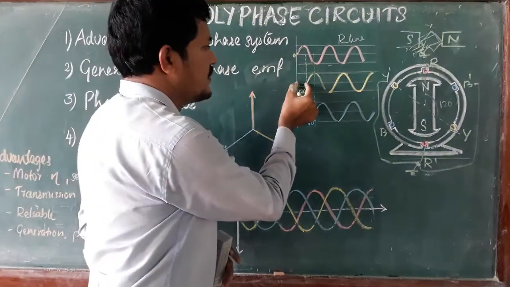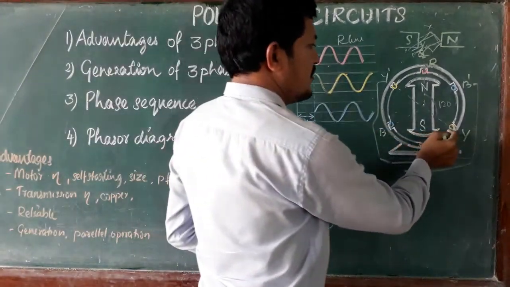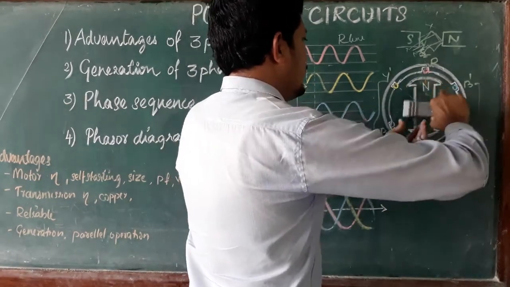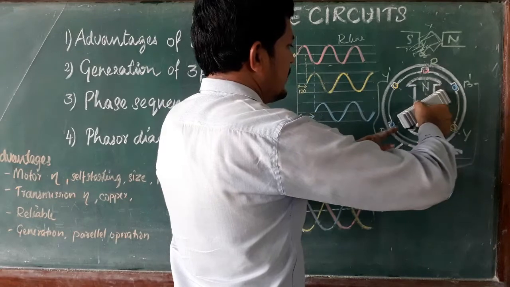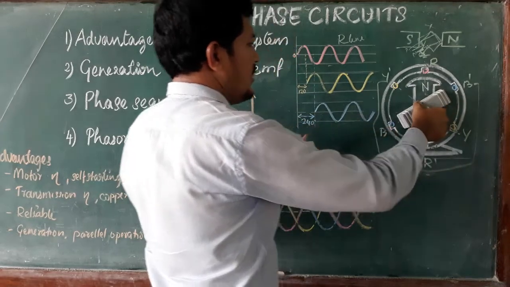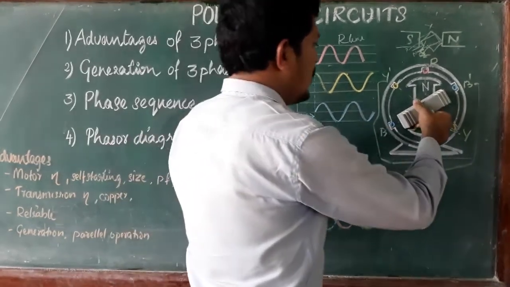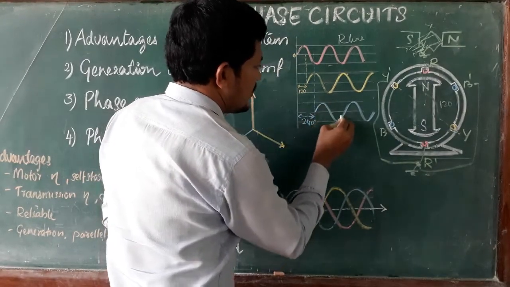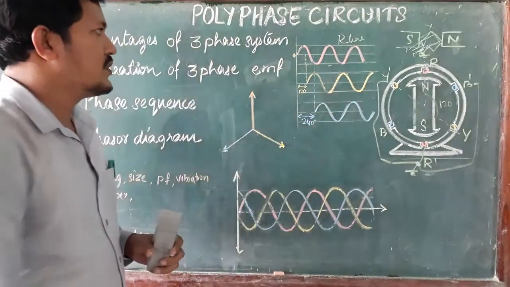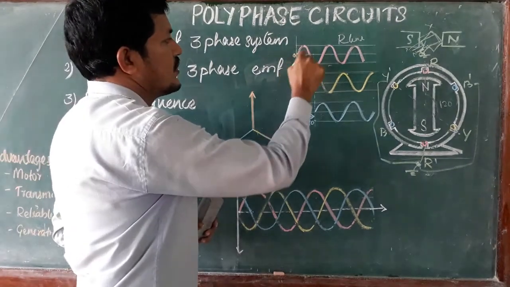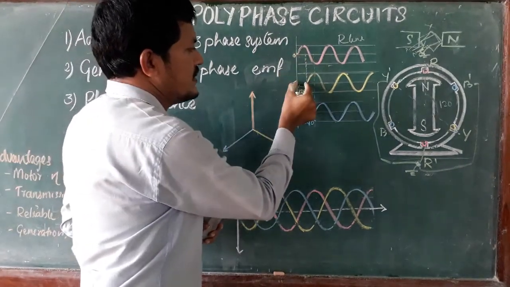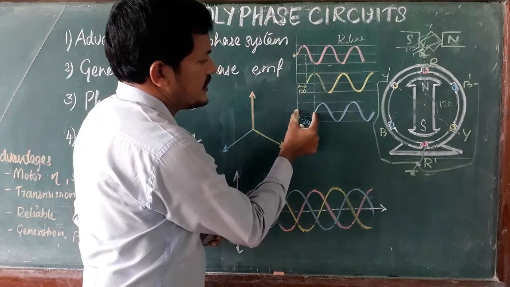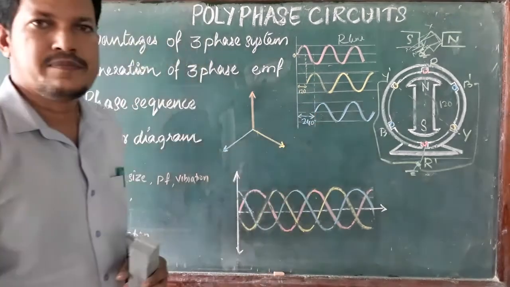Again it is moved to 240 degrees. 240 degrees means the third coil is now under the north pole. So after 240 degrees, the third coil starts to generate EMF. The difference is: the first coil started at 0, the next started generation after 120 degrees, and the third coil started generation of EMF after 240 degrees.